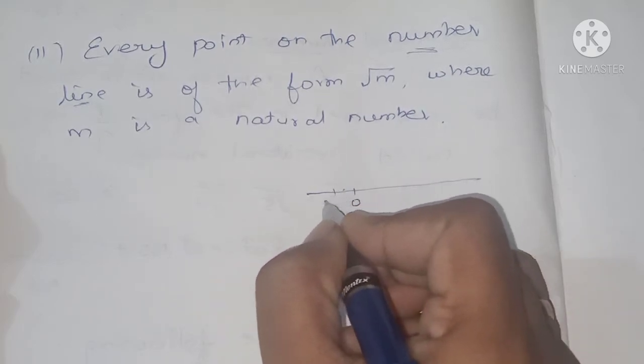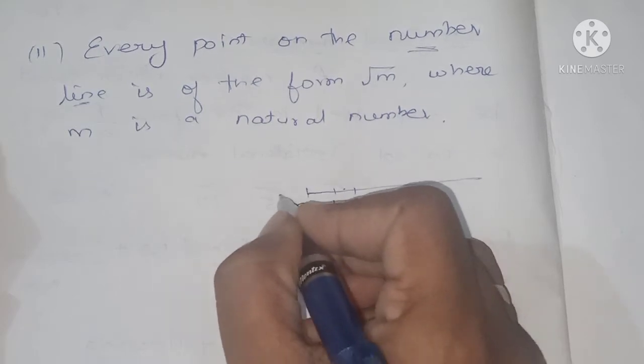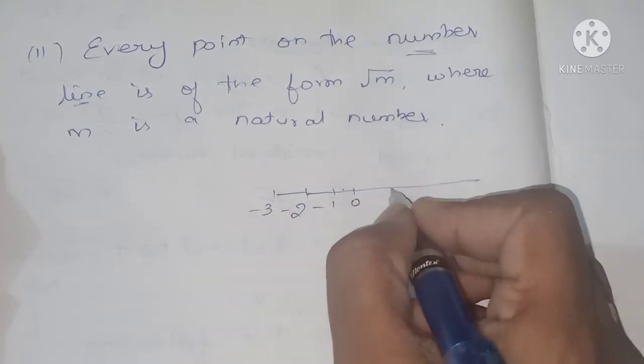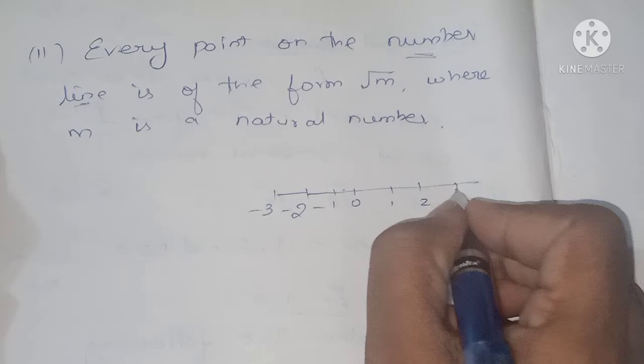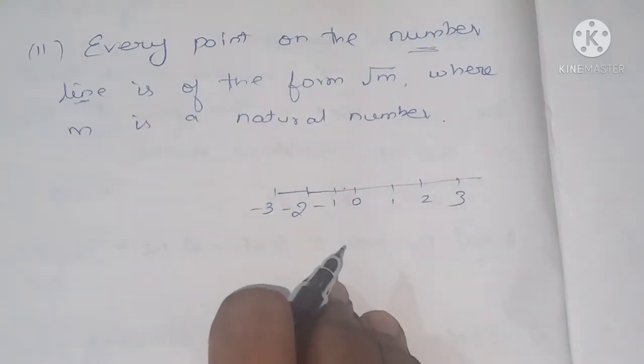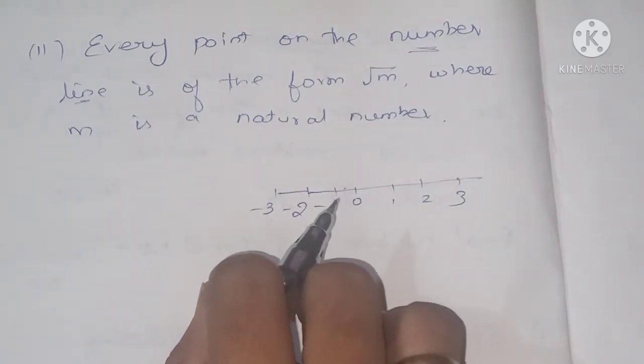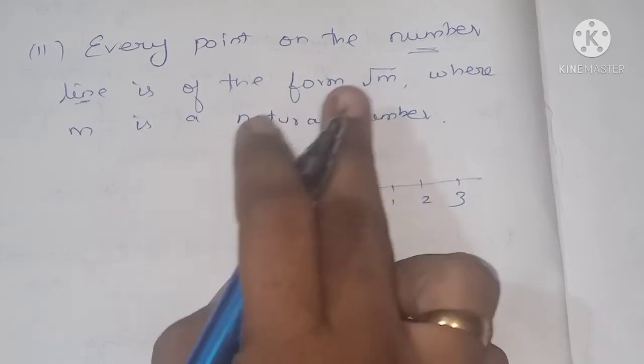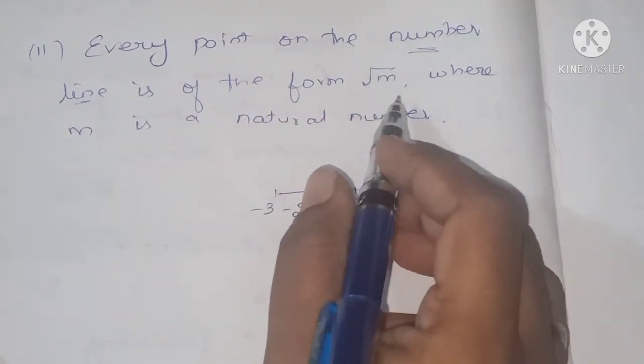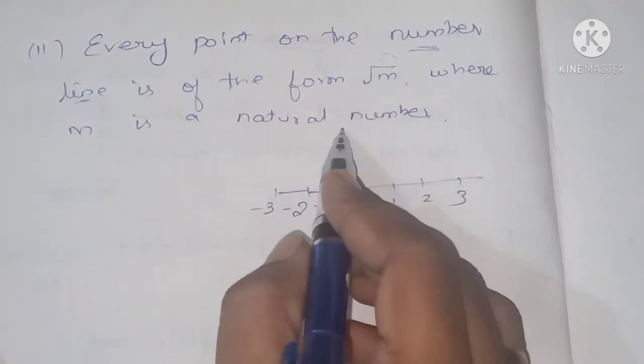So this is 0, -1, -2, -3, and here we have 1, 2, 3, all these values. So each and every point in a number line will be of the form root m, where m is a natural number.